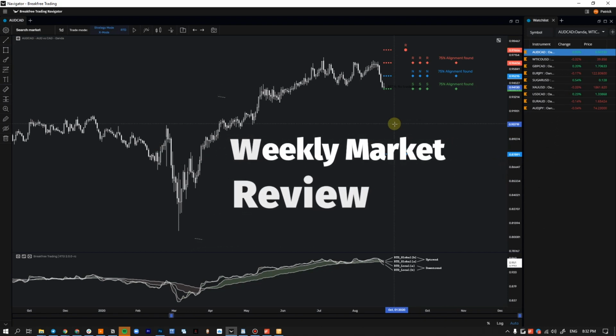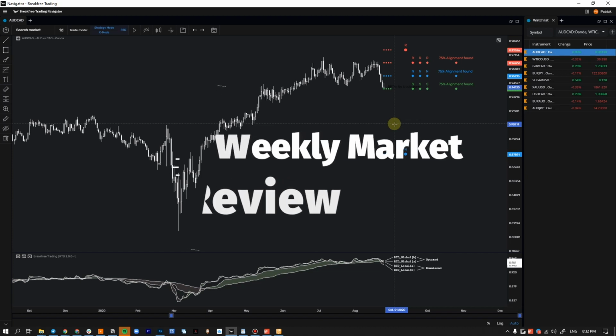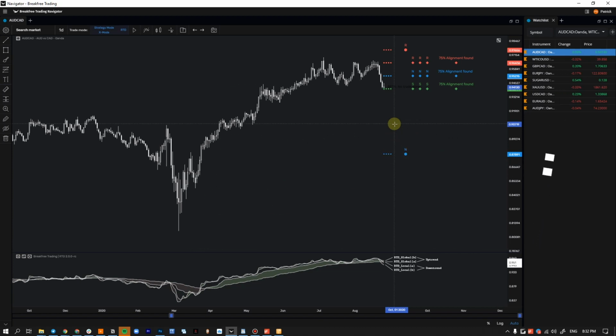Today, like every week, we're going to go through the current trades available on the navigator, on the algorithm. We're going to go through Forex, and we're also going to go through some equities. Not too much going on in equities this week. Of course, when the market opens back up next week, there's probably going to be a few changes, but as I'm recording this, not too much going on there. So I'm going to go through Forex first.